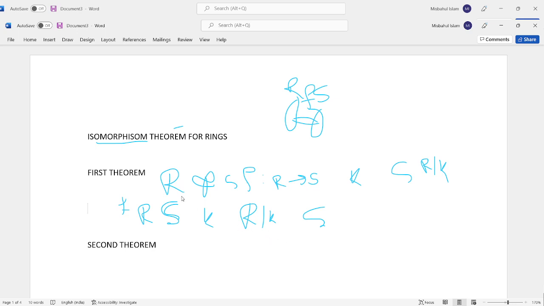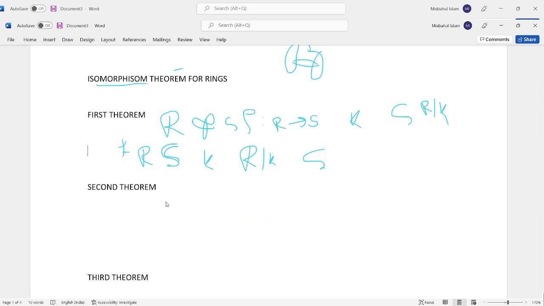Please understand. If R and S are rings and f from R to S is an epimorphism with kernel K, then the ring S is isomorphic to the factor ring R by K. In other words, if f is a homomorphism of a ring R onto a ring S with kernel K, then R by K and S are isomorphic. It is known as the fundamental theorem of ring homomorphisms.